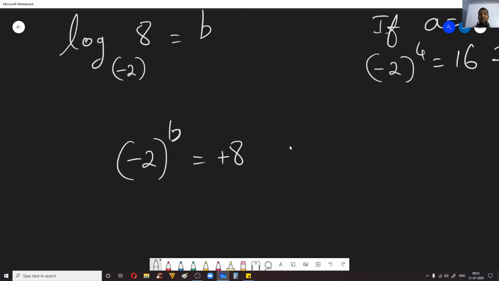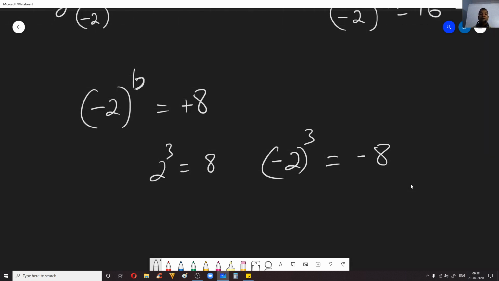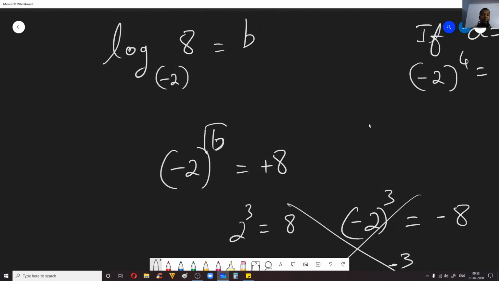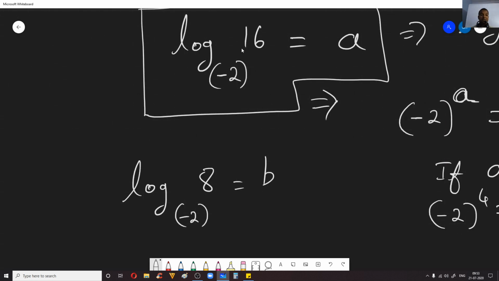Now you will find that 2 cube is 8. Minus 2 cube will be equal to minus 8. Then 2 power minus 3, or minus 2 power minus 3, whatever you do, we won't get this answer. So we won't get this 8. All these solutions are invalid. So you can say b is not defined here. We don't get a specific value in this particular equation. Now just now we observed that for log 16 to the base minus 2, we got the result.